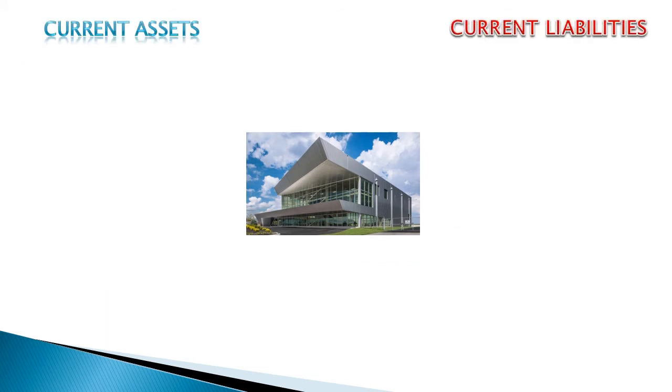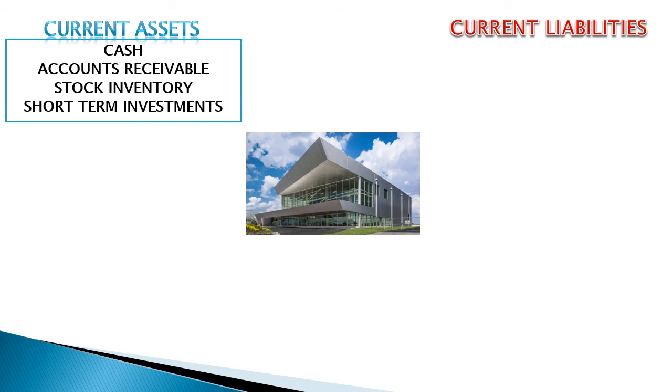Now we should understand two important terms, current assets and current liabilities. Some of the assets of a company are expected to get sold or consumed within a period of 1 year. Examples are cash, pending payments from customers, which is called accounts receivable, then stock inventory, short-term investments. All these are current assets. Current assets are used to fund day-to-day business operations.